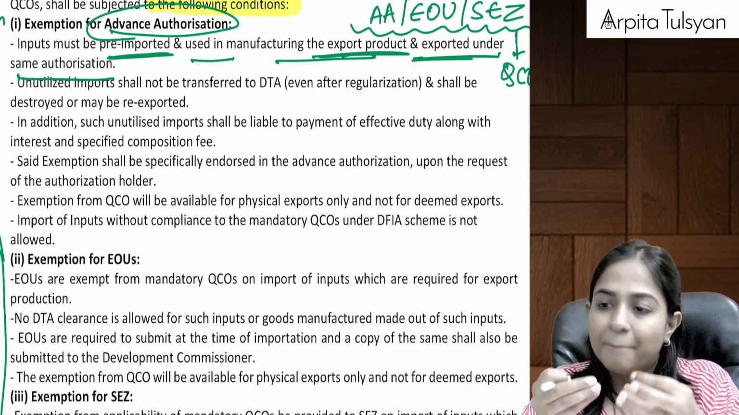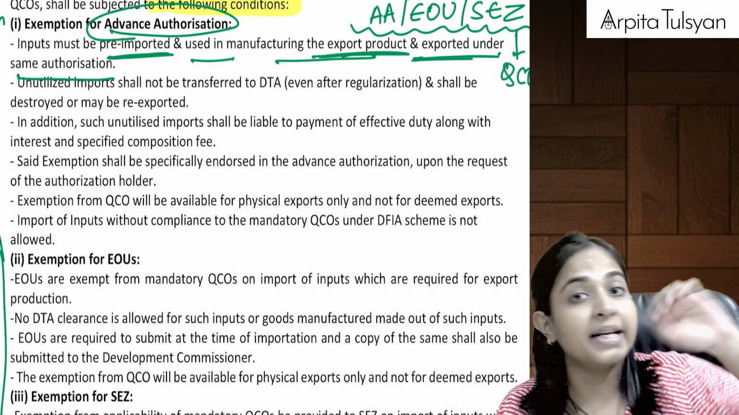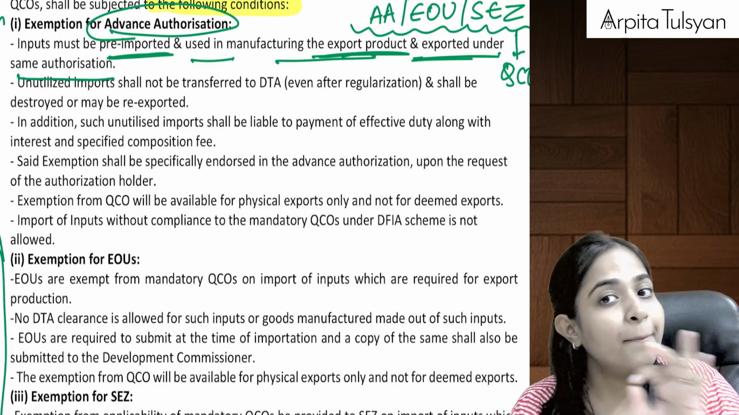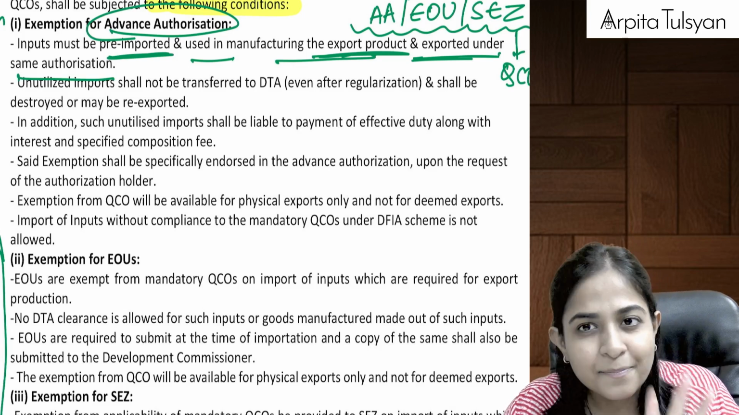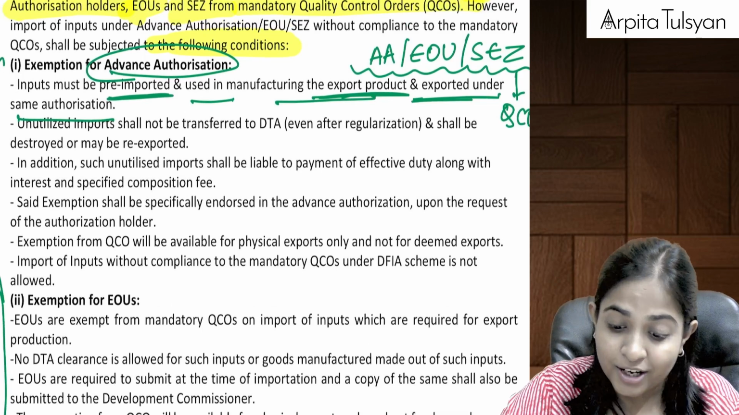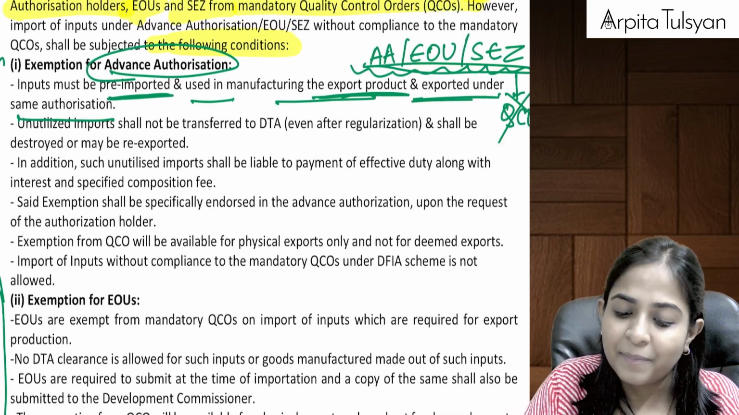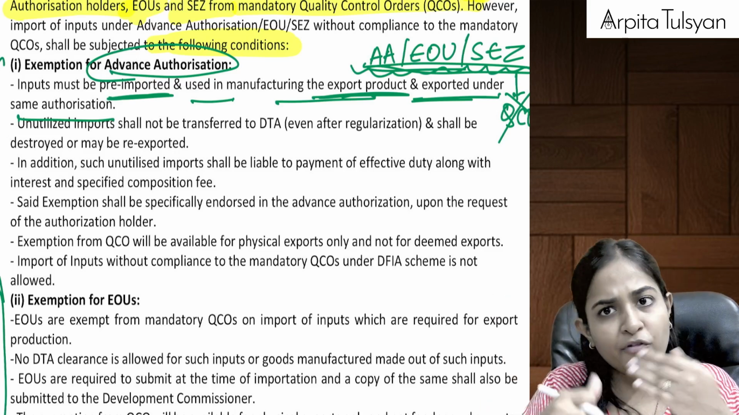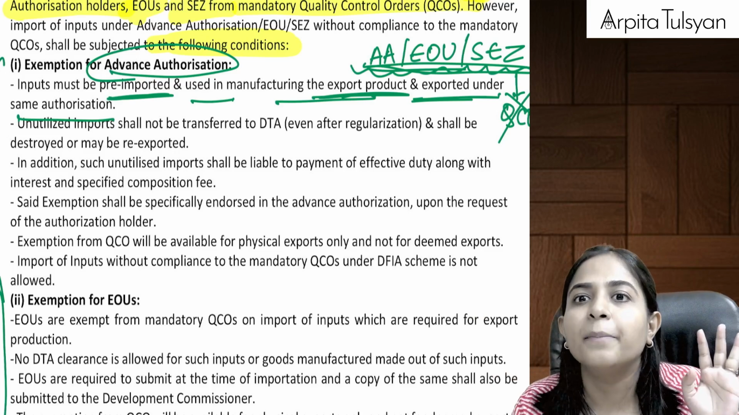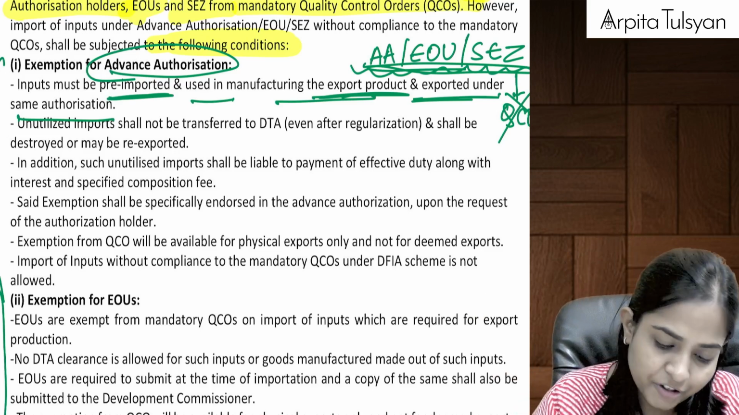Import the goods, manufacture something out of it, and immediately export it. Please do not use it here in India. Why? Quality control orders were met or not met? Quality control orders were not met by these people, so they are telling, please do not use in India. Whatever you are importing, manufacture something out of it and export it immediately. That is the first condition.